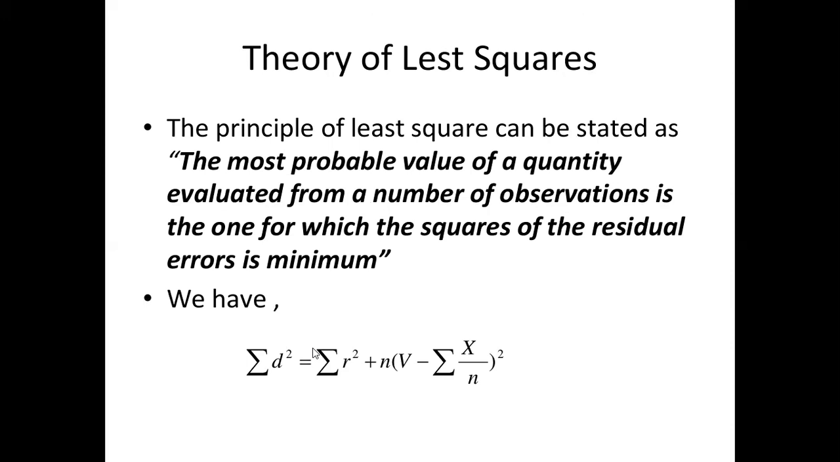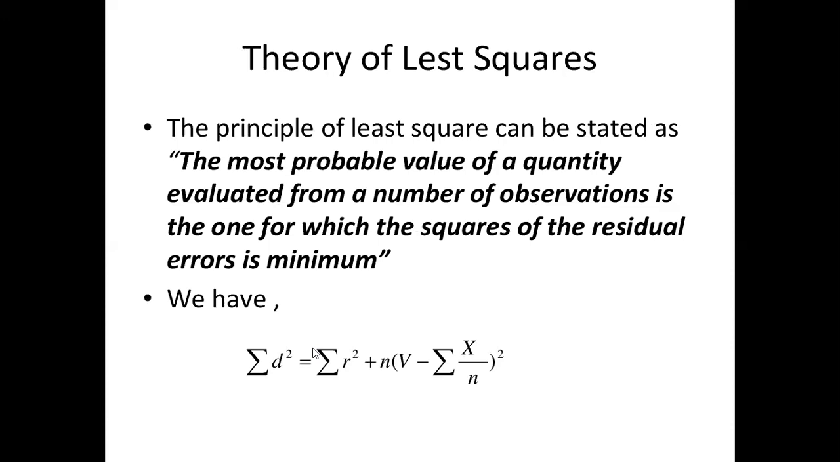The principle of least squares can be stated as: the most probable value of a quantity evaluated from a number of observations is the one for which the sum of the squares of the residual errors is a minimum. So the most probable value (MPV) of a quantity evaluated from a number of observations is the one for which the square of the residual error is a minimum. So least squares means that we have surveyed a single distance or a single area 5 to 10 times, and from those observations we get a value whose residual error, meaning remaining error, is minimum.